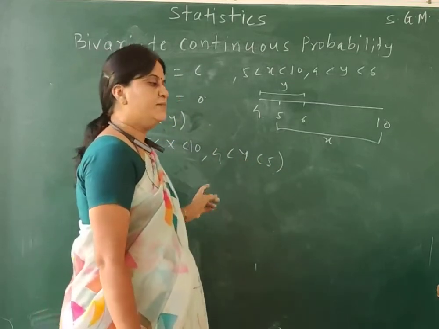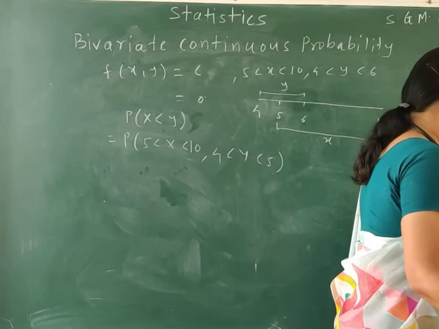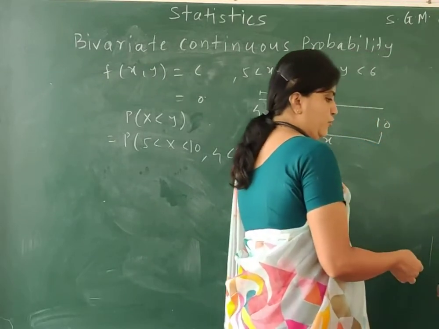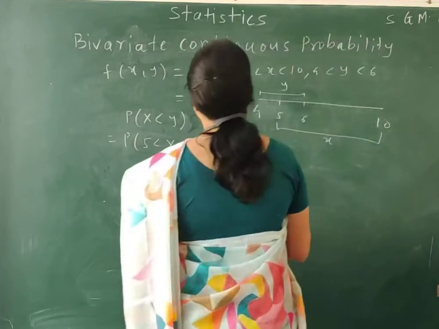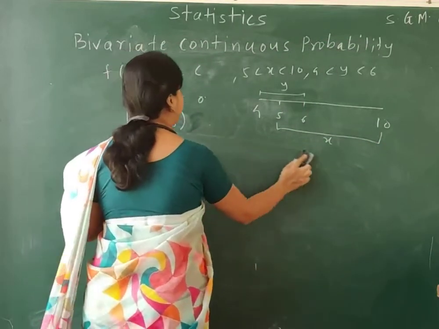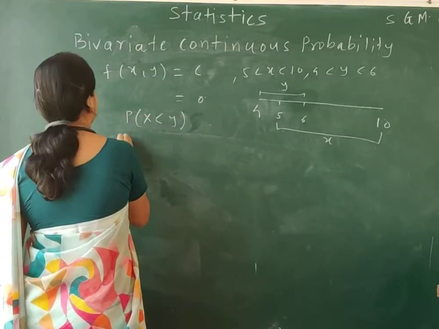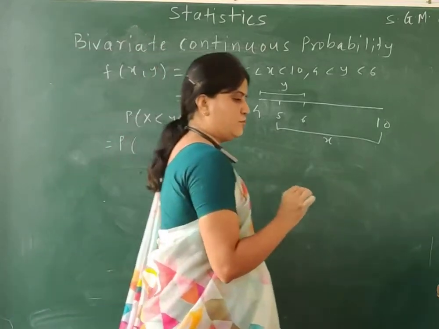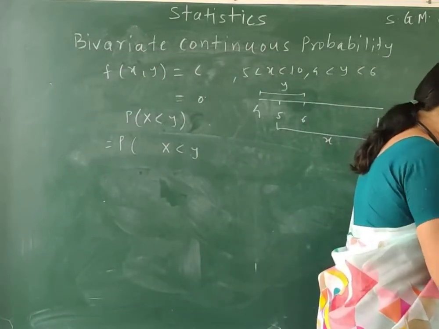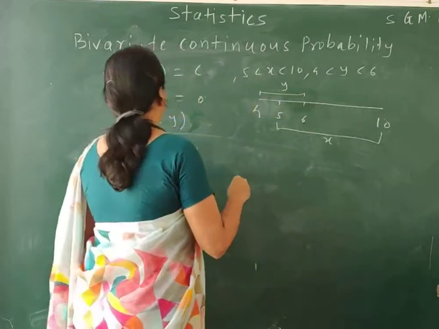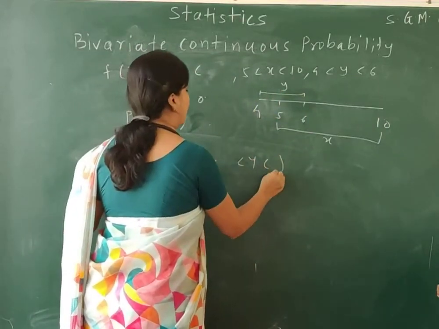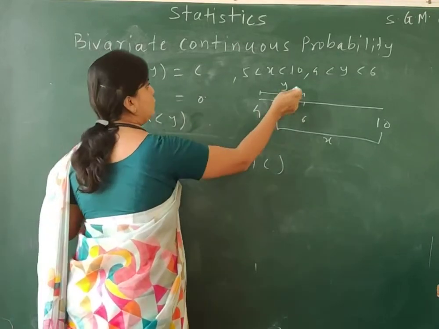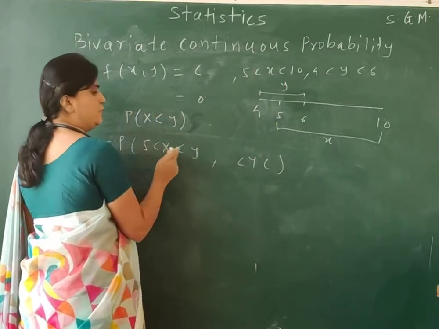Okay. So that means y is in between 4 to 5 and x is in between 5 to 10. Or we may take the range as x is less than y, as it is. Suppose x is less than y, and we need to calculate the range of y. Since x is less than y, we need to take the lower range, and the lower range of x is 5. So it is 5 to y.